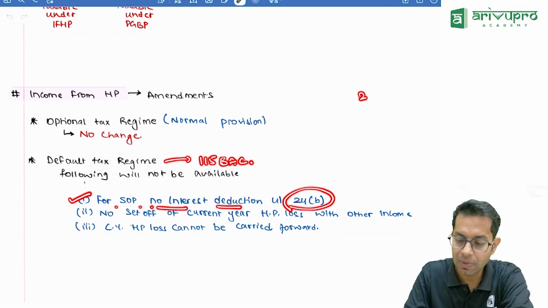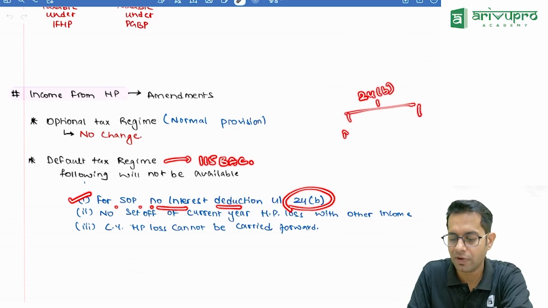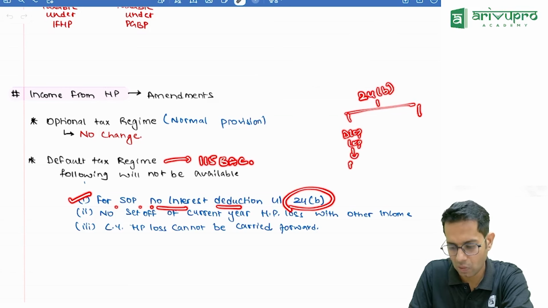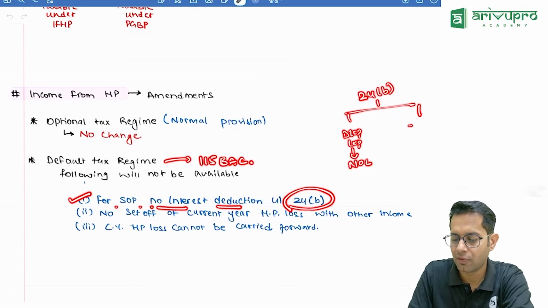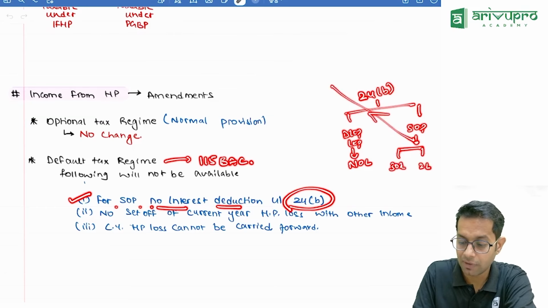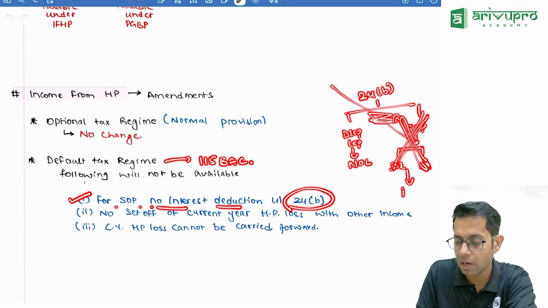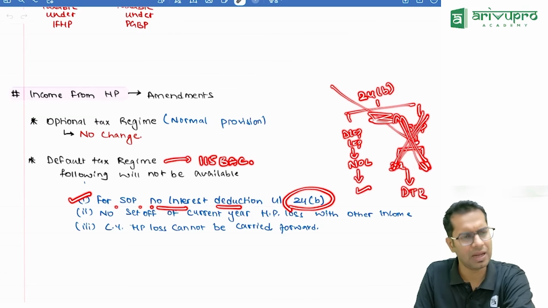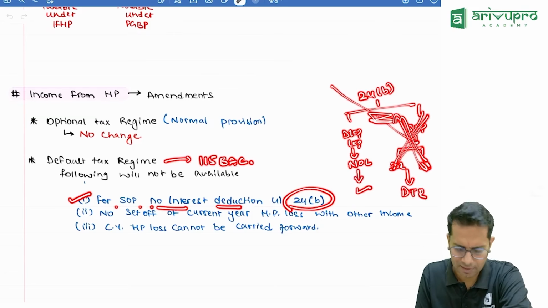Normally you will be knowing for self-occupied property, you get an interest deduction of, if it is deemed to be let out or let out property, then there is no limit. And for self-occupied property, if it is for residence purpose, either it will be 30,000 or 2 lakh rupees. This will not be given. Only this self-occupied portion will not be given if you are opting for the default tax regime. Normally for LOP and DLOP, whatever interest is there, that will be allowed.